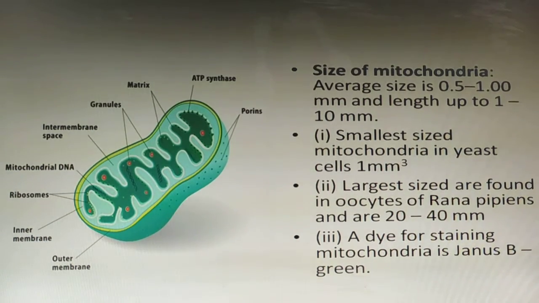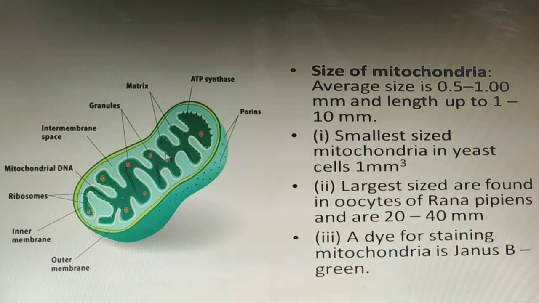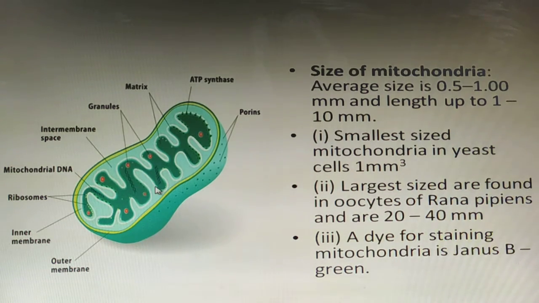When we are talking about the structure, as you can see, this is a double membrane bound structure, and the liquid present inside the mitochondria is known as matrix. It also has granular structures stuck over villi-like structures, which are known as oxysomes or F1 particles, and the internal space is known as the intermembrane space.